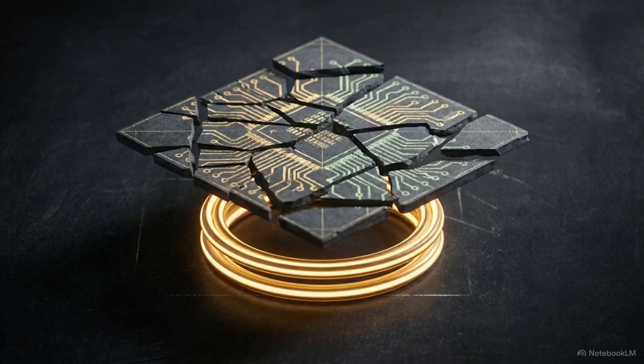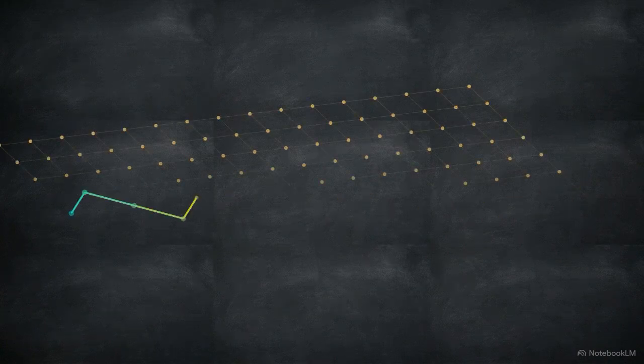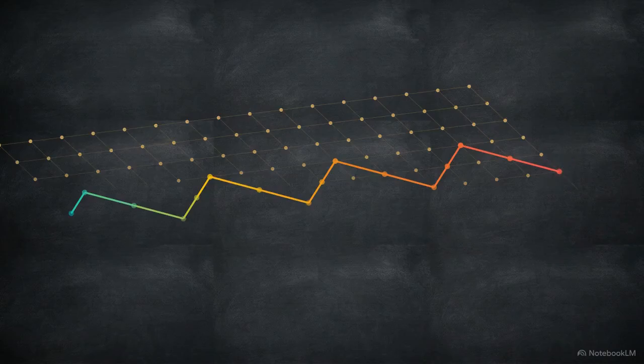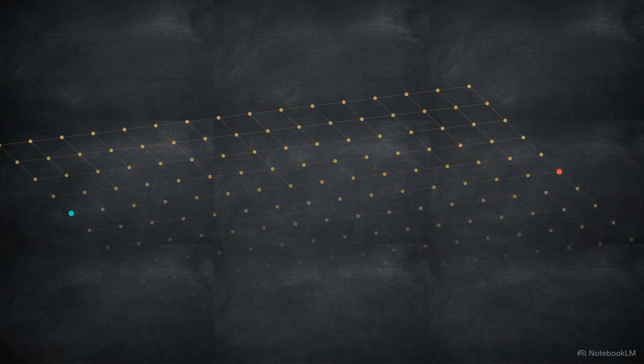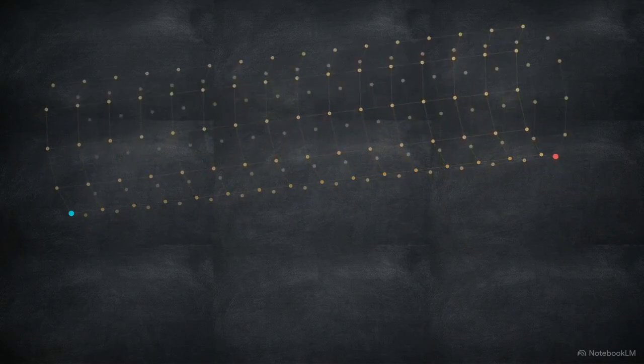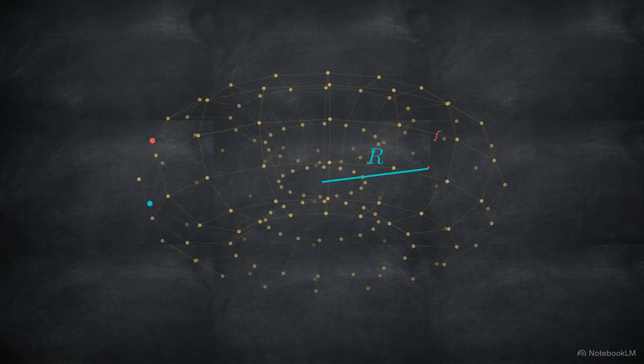The second pillar replaces the flat chip with a 3-dimensional toroidal, or donut-shaped network. On a flat grid, connecting distant points requires long swap chains. Every time information hops through a neighbor to reach its destination, the probability of a devastating error increases. In this phi-torus geometry, the ratio between the large and small radii is exactly the golden ratio, 1.618. This creates the shortest possible communication paths between all points in the network.